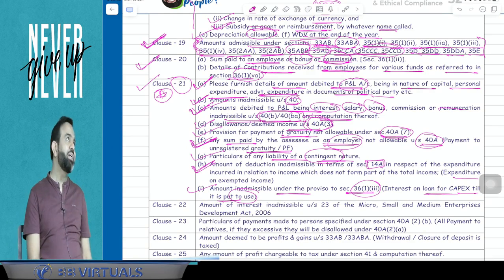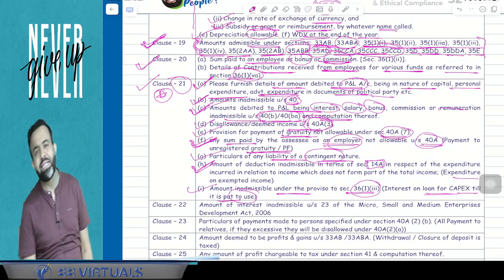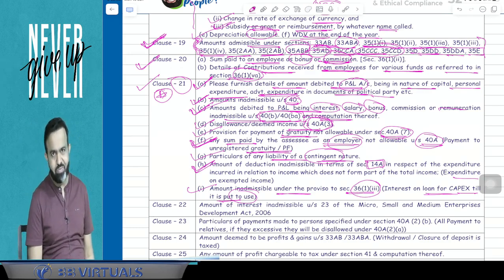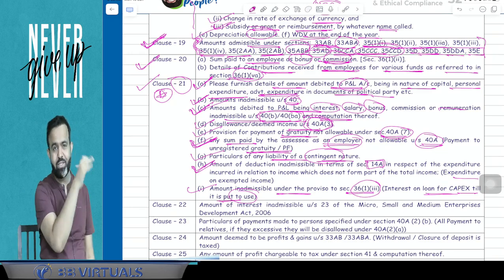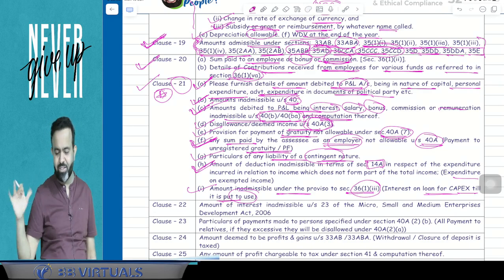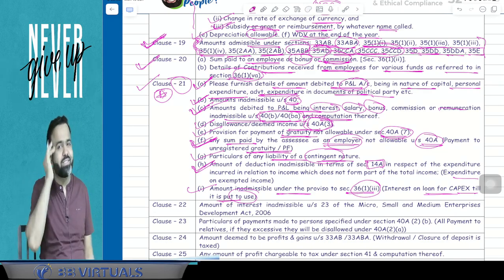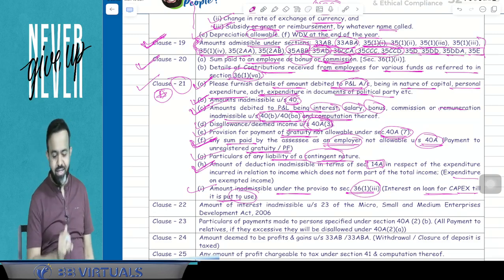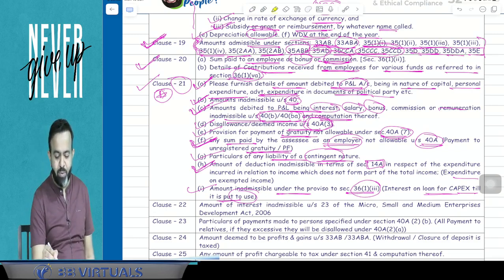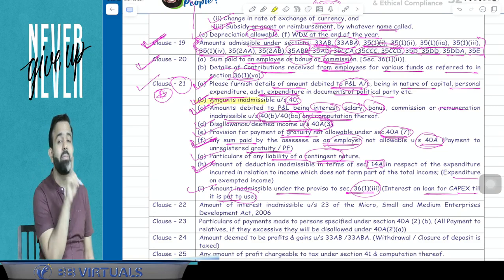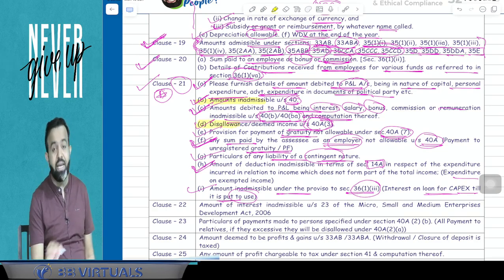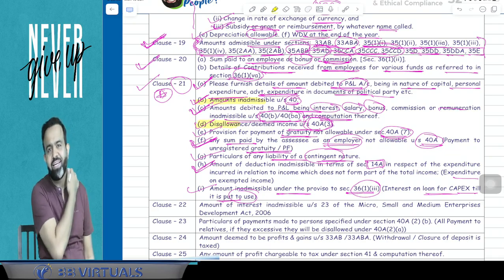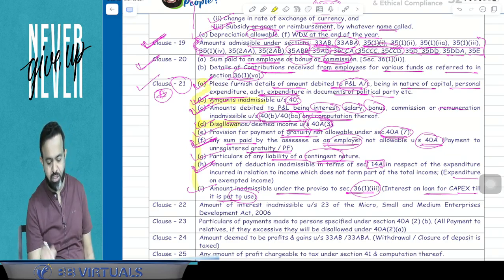So you can remember clause number 21 means when you attain the age of 21, then your family members will show you your future husband or wife, but you always reject, no, disallowed, disallowed, disallowed. So this is about disallowance. Under this sub-clause also you can remember 21B: B means big payment, TDS not deducted. And guys, D is daily more than 10,000, then it has to be disallowed. So this has to be reported by the chartered accountant.